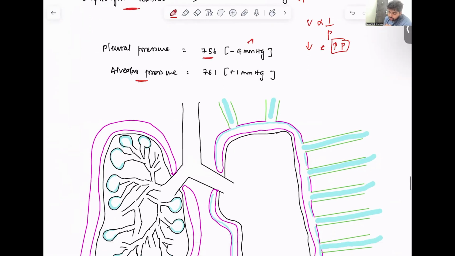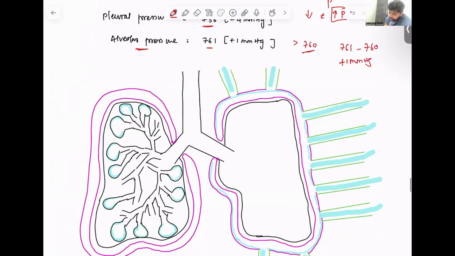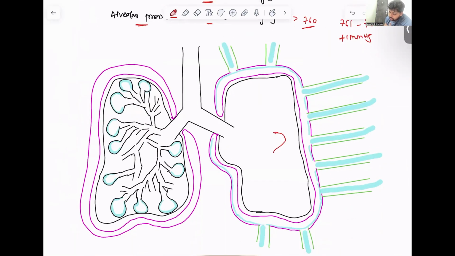The alveolar pressure here is 761 mmHg, which is slightly greater than the atmospheric pressure. 761 minus 760 is plus 1 mmHg. And since the pressure here is positive, air is going to move from the alveoli to the atmosphere during expiration.